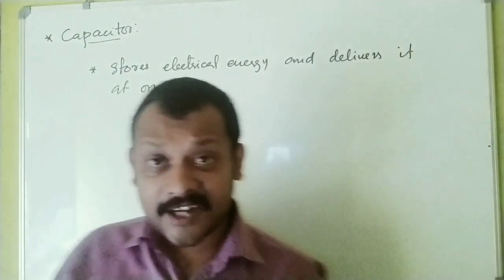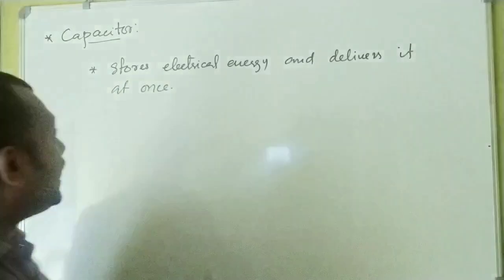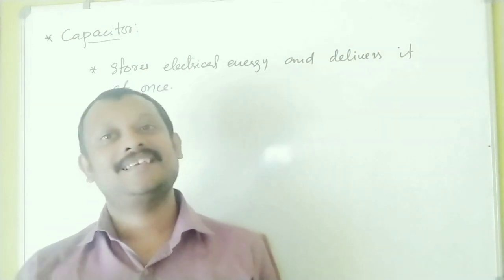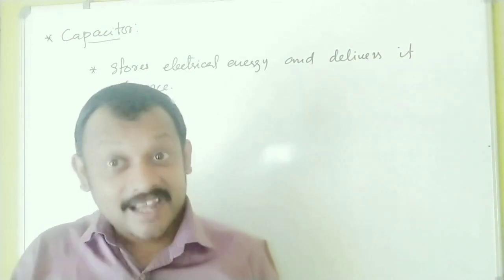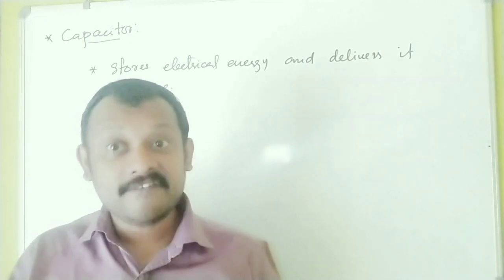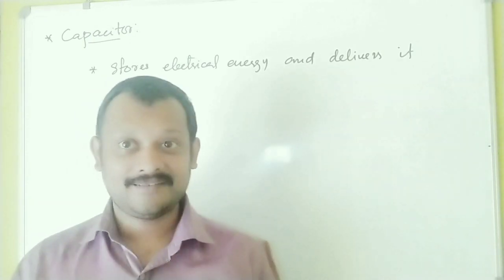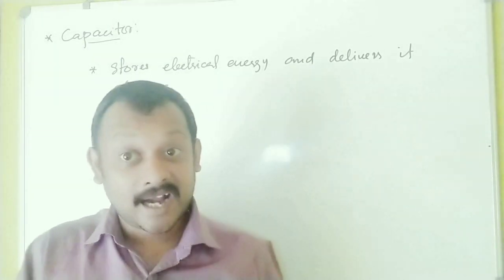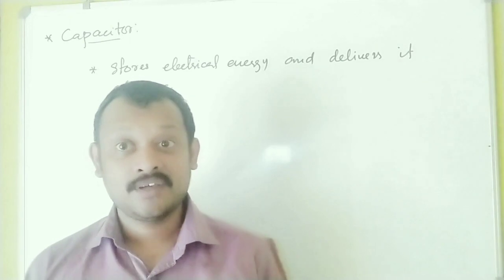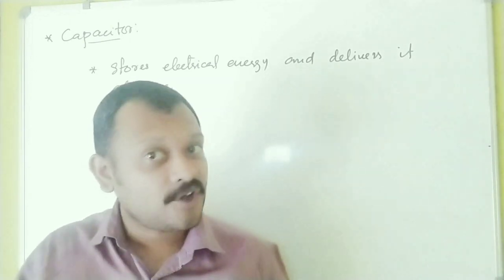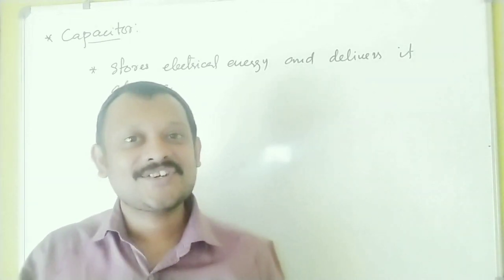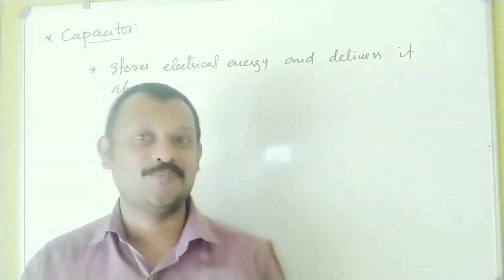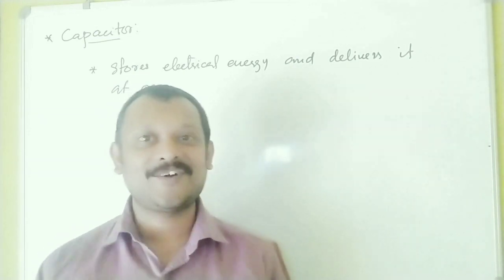So capacitor is a device. What is that capacitor basically? A capacitor is a device used to store electrical energy and delivers it very quickly. Now the question comes, where can we use a capacitor in a practical circuit? Can you suggest some devices in your home which uses capacitor? Now it is in your room. Nowadays we cannot live without that.